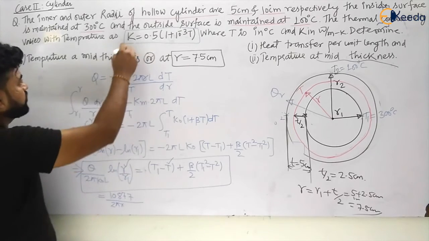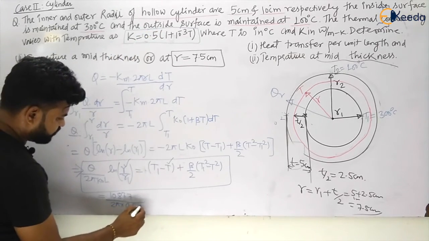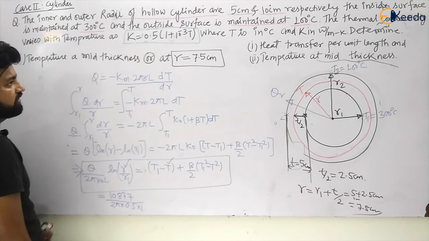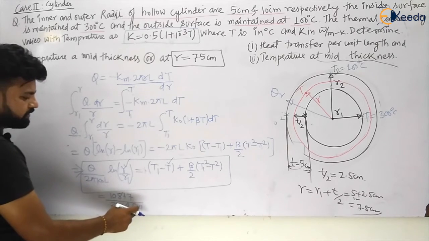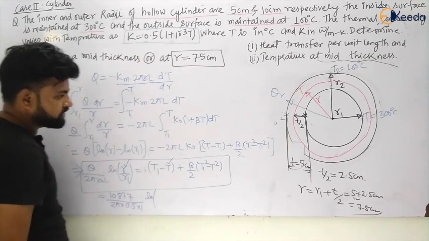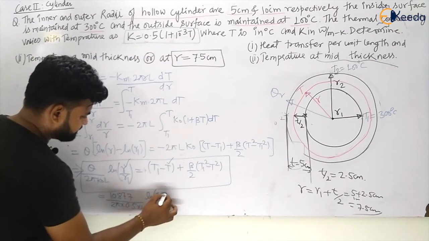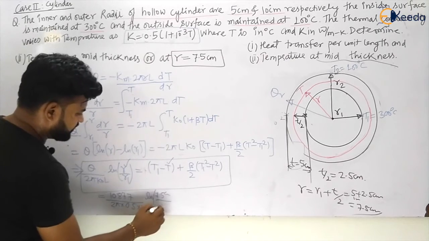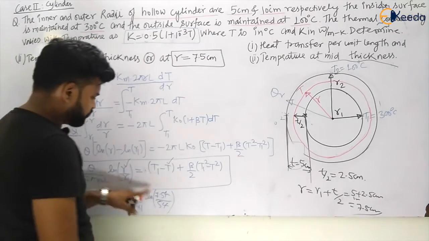K naught is given to be 0.5 per unit length. So I am taking length to be 1 because Q is in watt per meter length, multiplied by ln of r. What is the r, my dear students? R we have calculated to be 7.5 centimeter divided by r1. R1 is 5 centimeter, so centimeter will go. So we can have a quick value here.